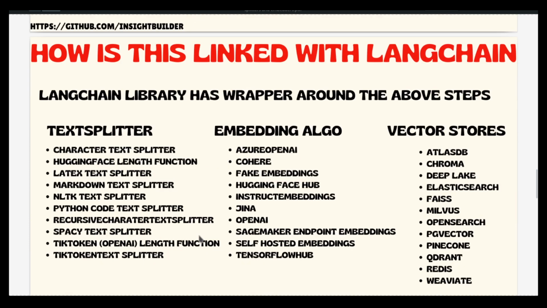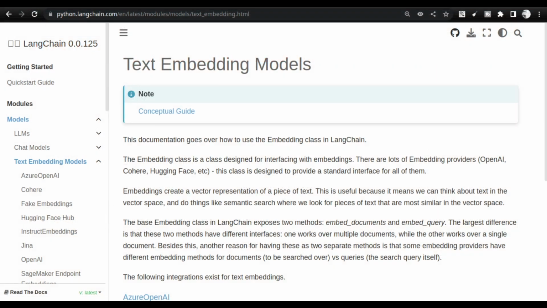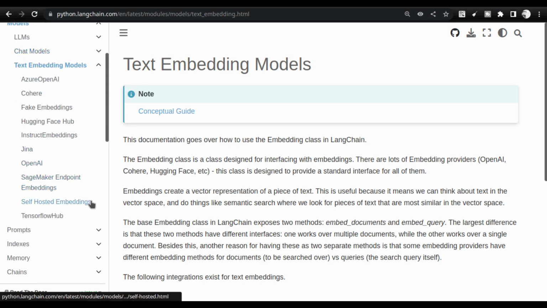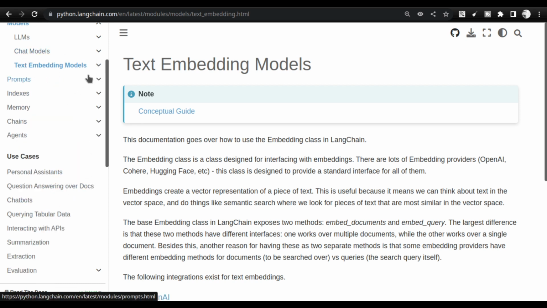Now comes LangChain. You might be thinking, okay, it's all right, Kamal, how is this linked with LangChain? Let me open the LangChain documentation. So here is the documentation that everybody can find. If you go into the documentation into models, you will see text embedding. There will be various types of text embedding models here. Keep that in mind.